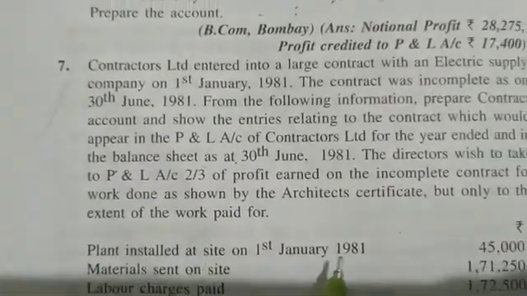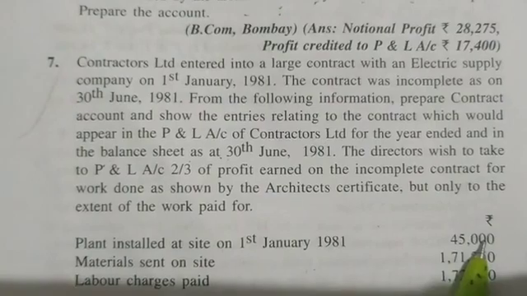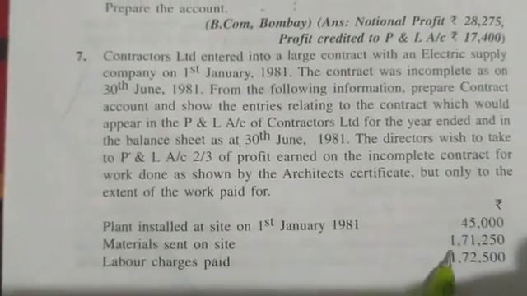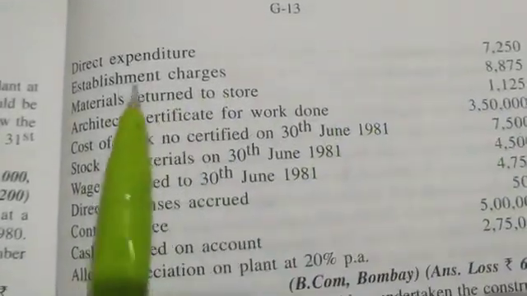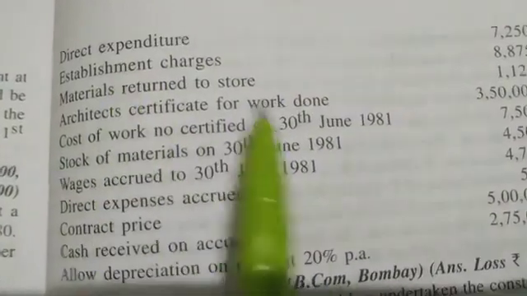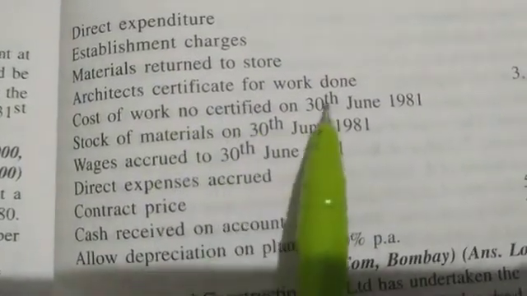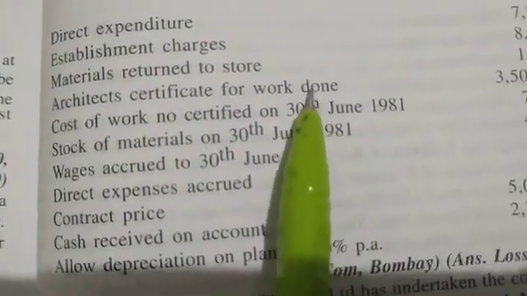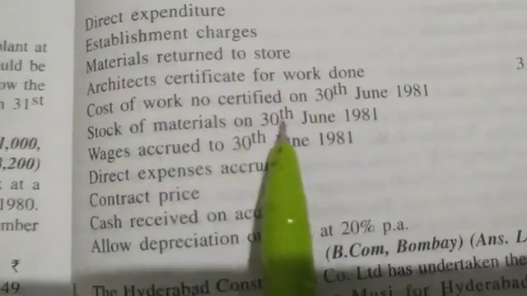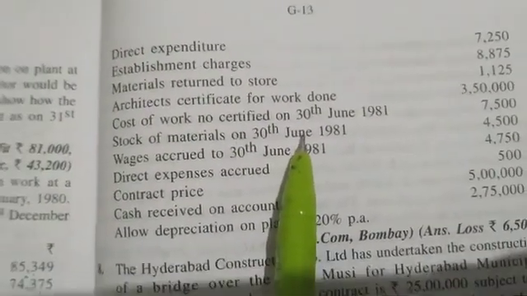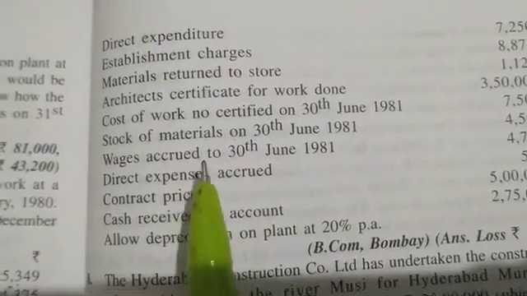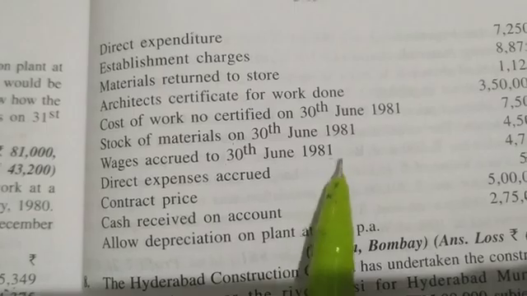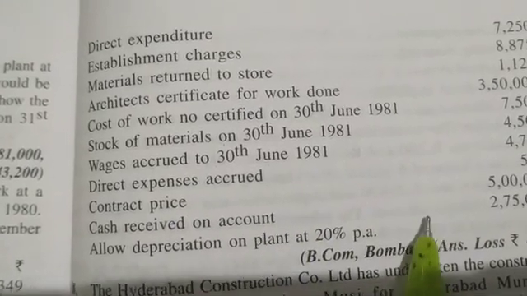Next, plant installed on site on 1st January 1981 is 45,000. Material sent on site is 1,75,250. Labor charges is 1,72,500. Direct expenditure is 7,250. Establishment charges is given. Material returned to stores is given. Architect's work certified and work uncertified. Stock of material on 30th June means closing material. Outstanding wages and direct expenses are given. Contract price is given. Cash received is given.